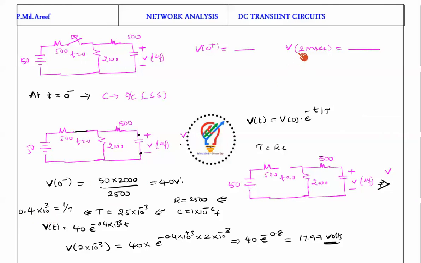The question is V of 2 milliseconds. So V of t is equal to 40 into e power minus 0.4 into 10 power 3 into t. When I substitute t is equal to 2 milliseconds, I will get 40 into e power minus 0.4 into 10 power 3 into 2 into 10 power minus 3, which is nothing but 40 into e power minus 0.8, which is nothing but 17.87 volts. So approximately 18 volts is going to appear across the capacitor after 2 milliseconds of time. That means it's a transient.